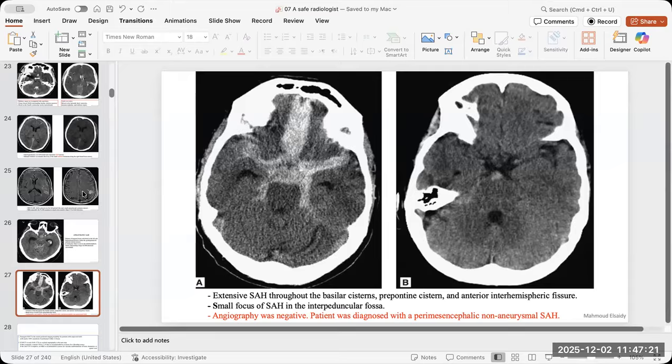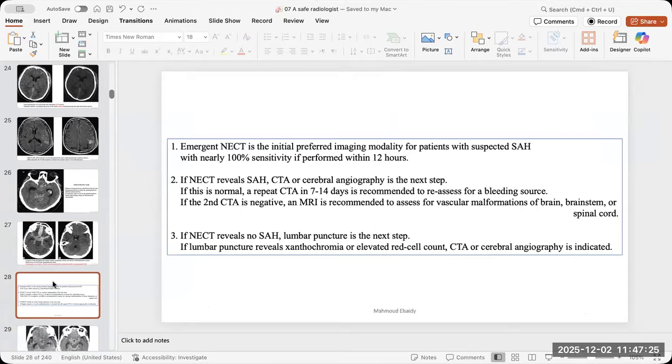So don't forget that. And how to manage a patient with aneurysm? You know about that. You will emergently do a CT angiogram. If it is negative, you may repeat it in 48 hours, or you may request a conventional angiogram according to the situation. And at the end, you might also find that the conventional angiogram is negative also sometimes.